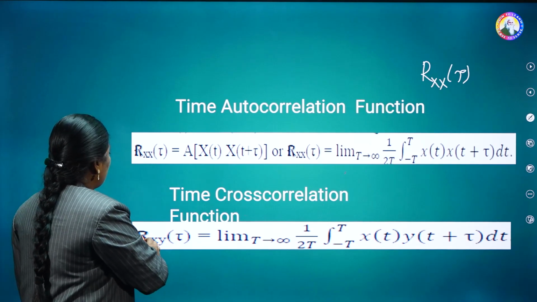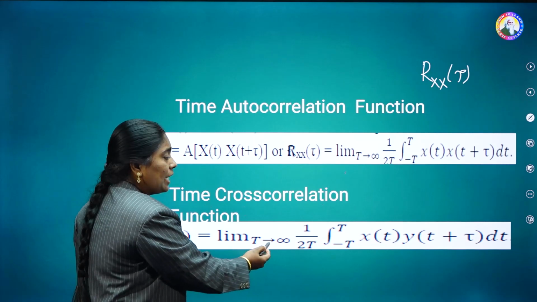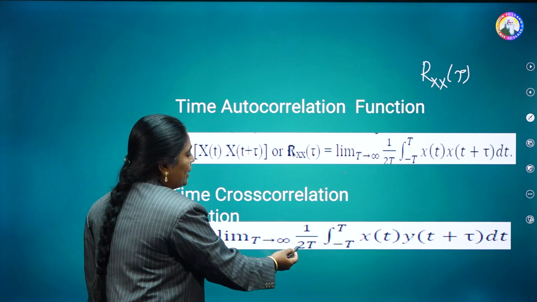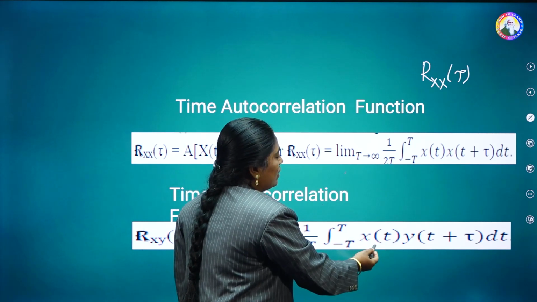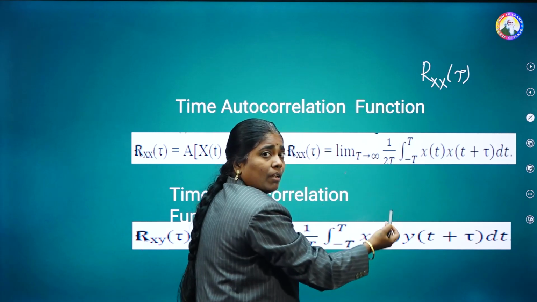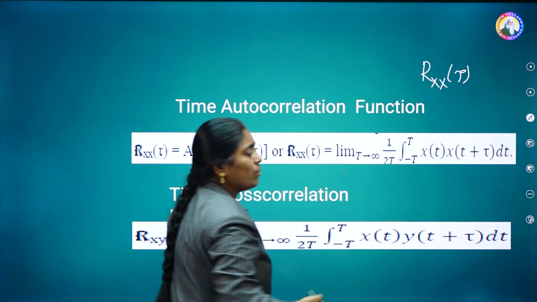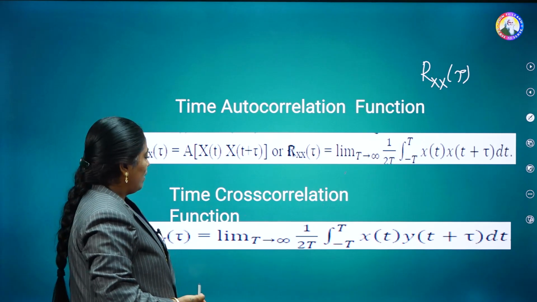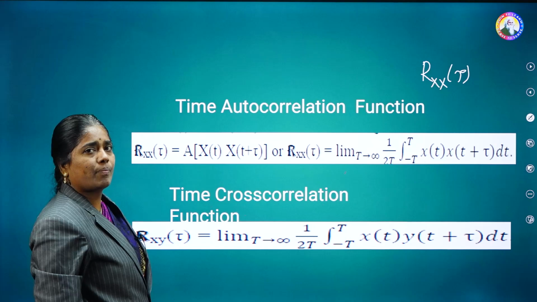That's why this is Rxy of tau is equal to limit t tends to infinity 1 by 2t integral minus t to t x of t. Now see here, the second one, which in the previous case was x only, now here we are having y of t plus tau into dt. So this is nothing but the time cross correlation function.